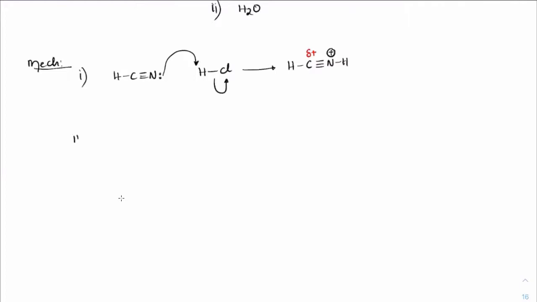First step. Second step, attack on the electrophile. So benzene will attack on C triple bond NH with plus charge, and H here. So it will attack on carbon. So this pi bond will shift onto nitrogen. So we will get a positive charge here, with CH double bond NH. This is what is formed.